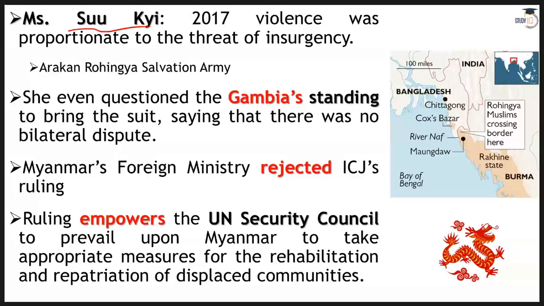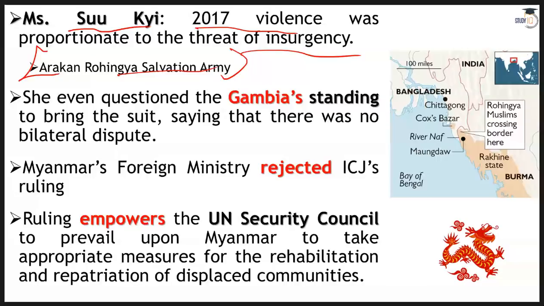She has said in this clarification that the 2017 violence was proportionate to the threat of insurgency. She has said the Arakan Rohingya Salvation Army is an insurgency group, a terrorist organization, and to control this terrorist organization, the army had no choice but to conduct a sort of anti-insurgency operation. And this is coming from the government of Myanmar, and this is very sad. This is coming from a person who's got a Nobel Prize for peace.